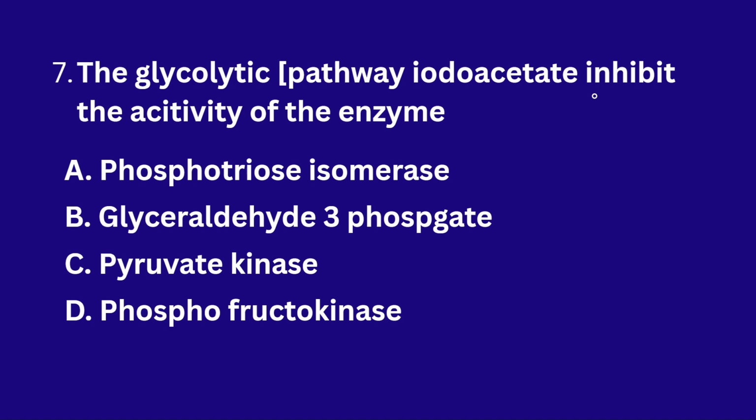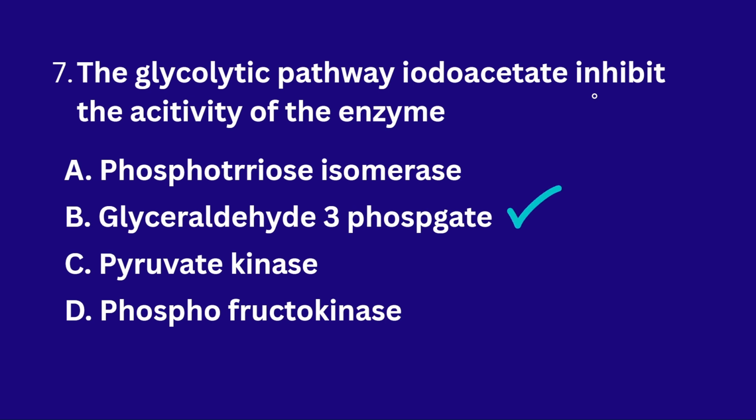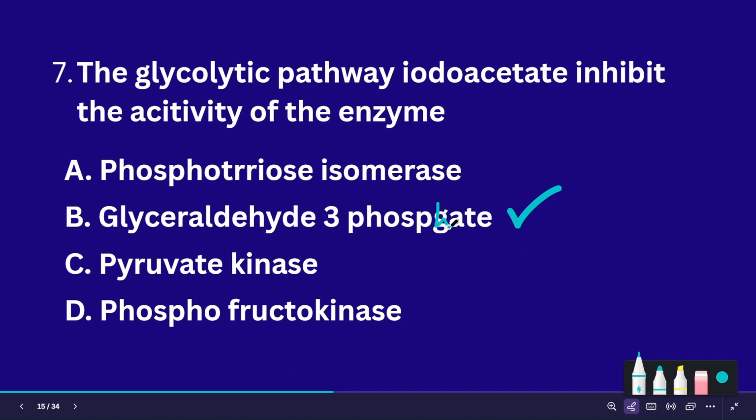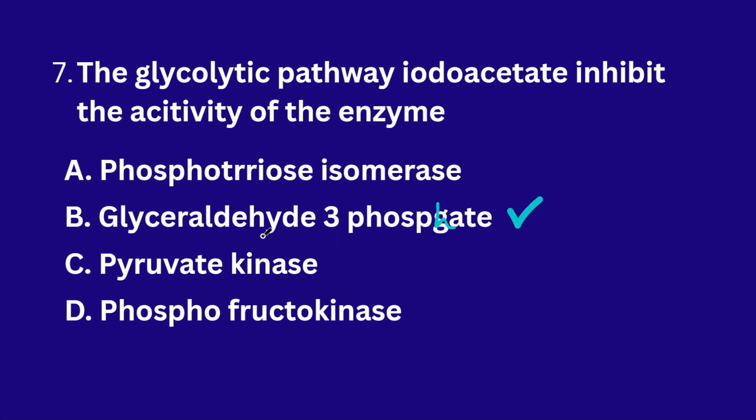In the glycolytic pathway, iodoacetate inhibits the activity of which enzyme? Glyceraldehyde 3-phosphate dehydrogenase. This is a specific enzyme, and it is inhibited by iodoacetate.